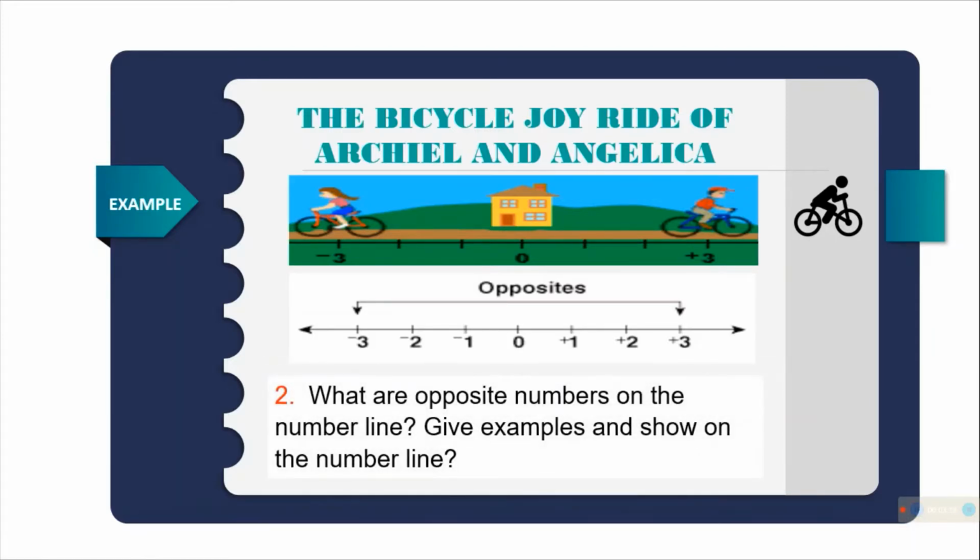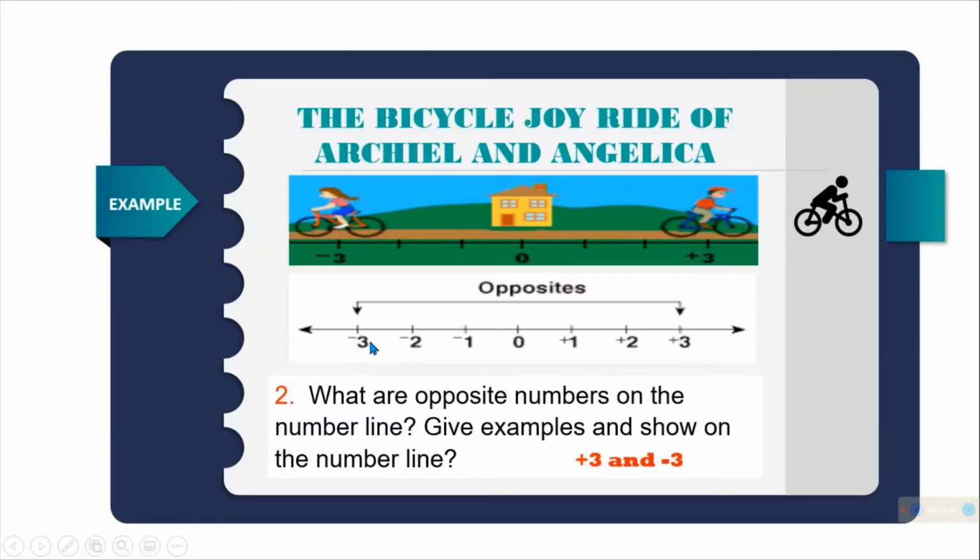What are opposite numbers on the number line? Kung makikita ninyo, ang opposite number na, kasi pag sinabing opposite, kabaliktaran. So, the opposite of positive is negative. So, kung makikita nyo rito sa example, we have positive 3 and negative 3. Pero pagdating dito, ito yung number line. So, ang nasa gitna niya is 0, o yung origin. So, it's positive 1, going to the right, positive 2, positive 3. So, may arrow siya, meaning to infinity.